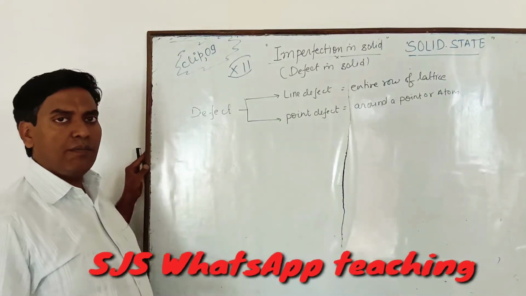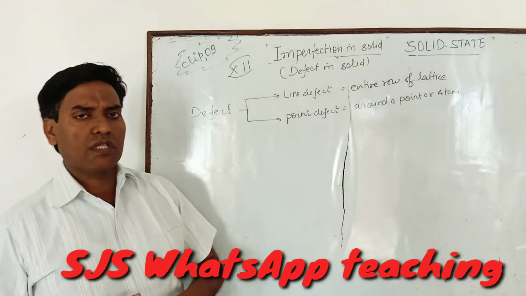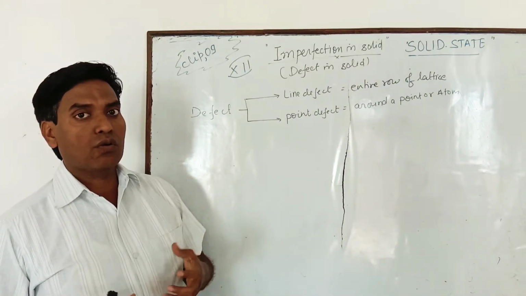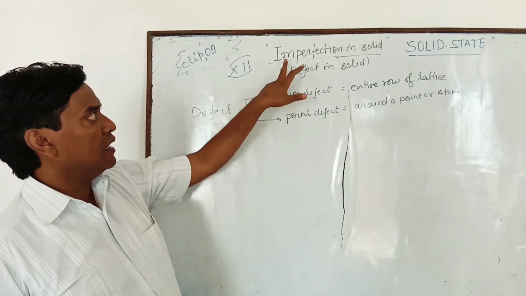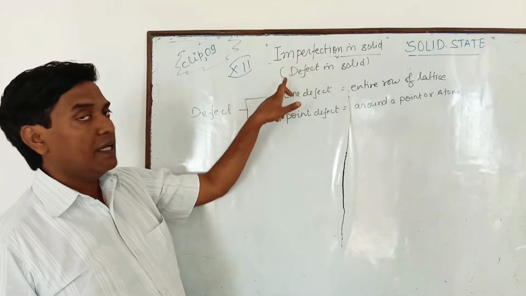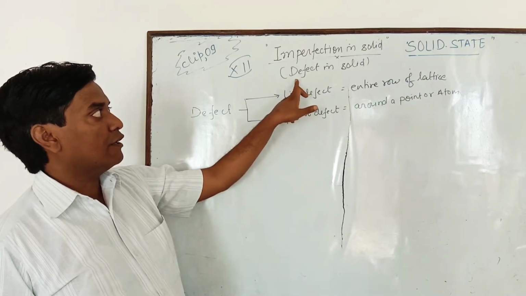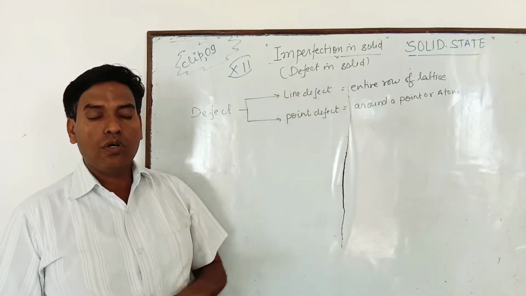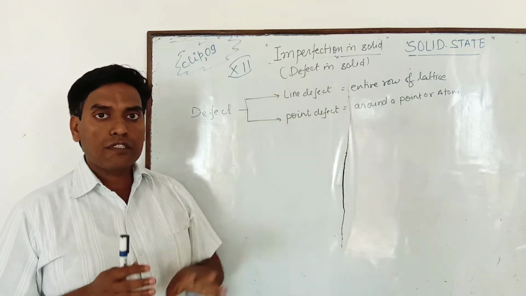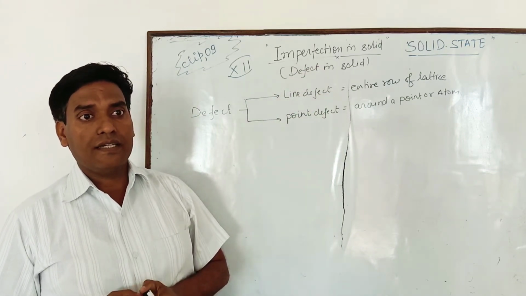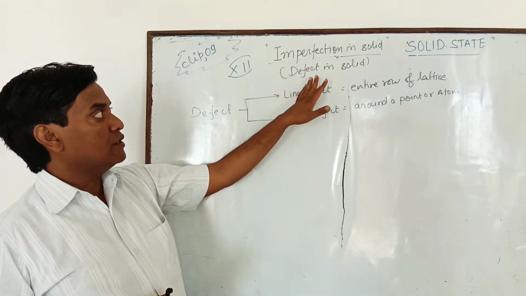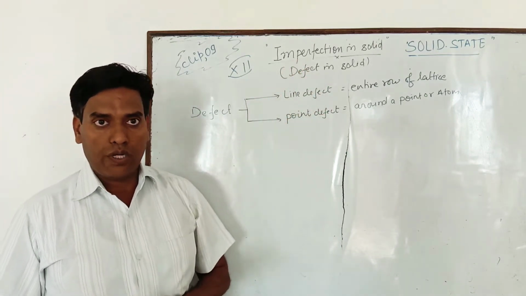In the last clip, we discussed the different types of crystal, and now today we are going to explain the imperfection in solids. Imperfection in solids is also called a defect in solids. So before studying the imperfection in solids, first of all we should understand what is the meaning of imperfection in solids or defect in solids.